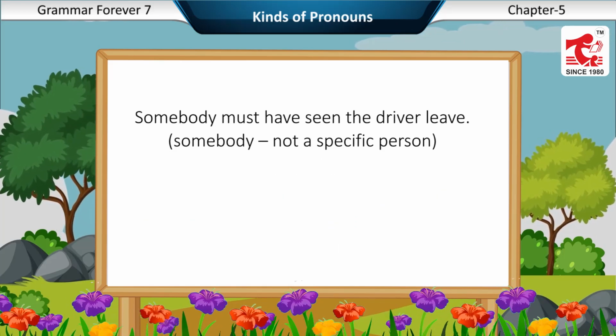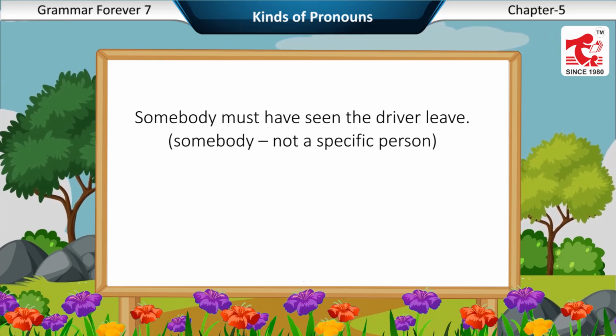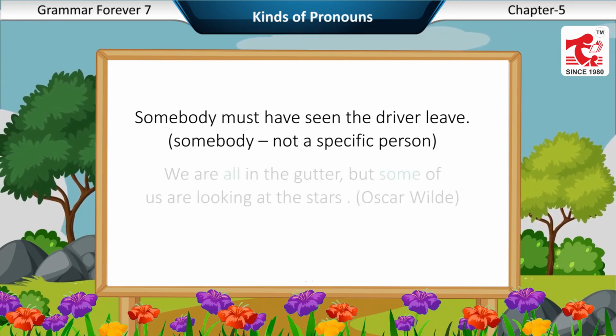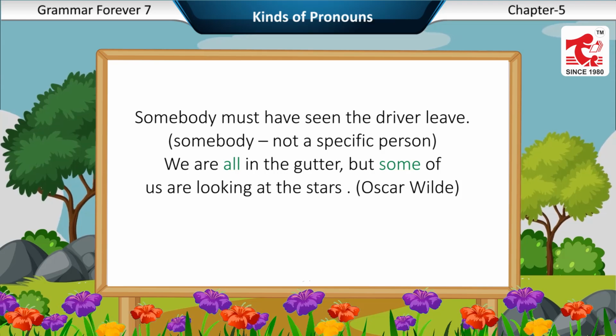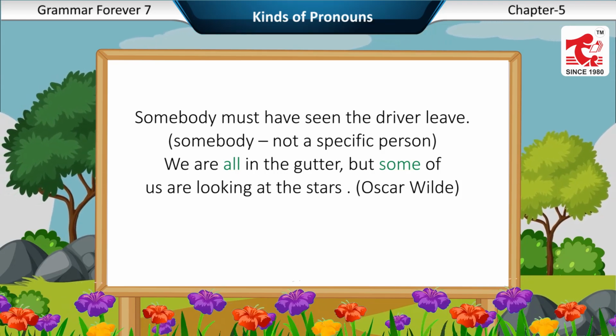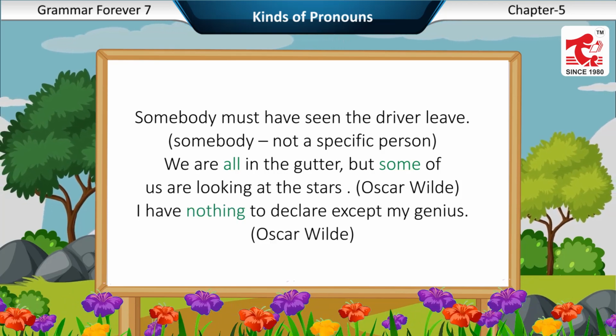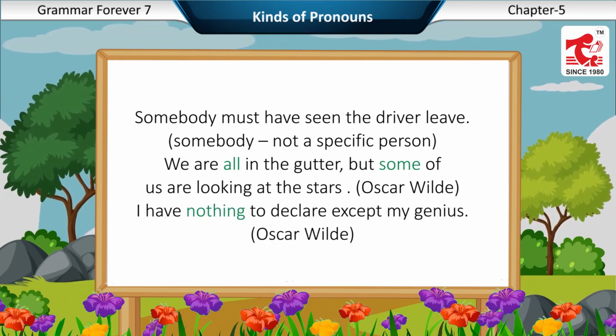Examples. Somebody must have seen the driver leave. Somebody, not a specific person. We are all in the gutter, but some of us are looking at the stars. Oscar Wilde. I have nothing to declare except my genius. Oscar Wilde.